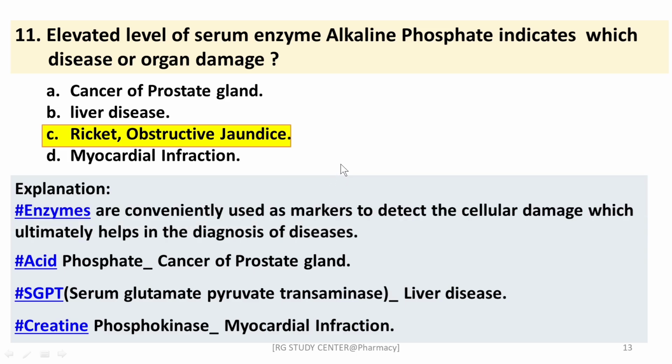The remaining options were acid phosphatase, which indicates cancer of prostate gland, SGPT, meaning serum glutamate pyruvate transaminase, which indicates liver disease, and creatine phosphokinase for myocardial infarction. So these are the different enzymes which indicate the disease or organ damage. With the help of these enzyme levels in our serum, we can find out the disease or the organ that will be affected further, right?